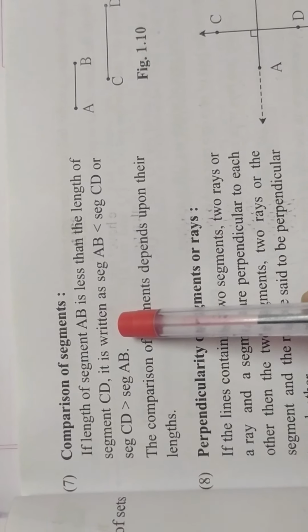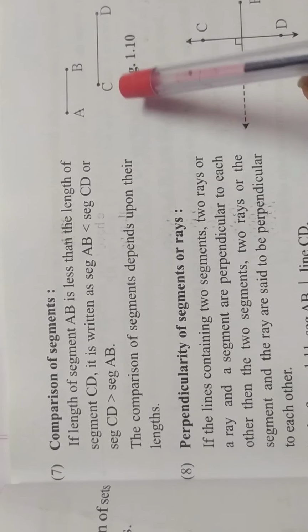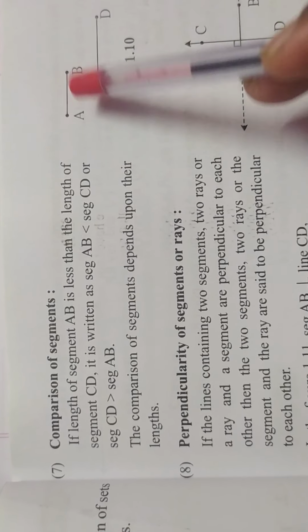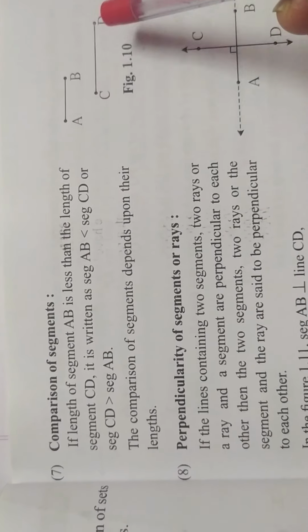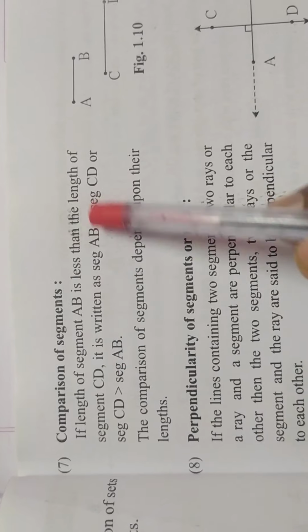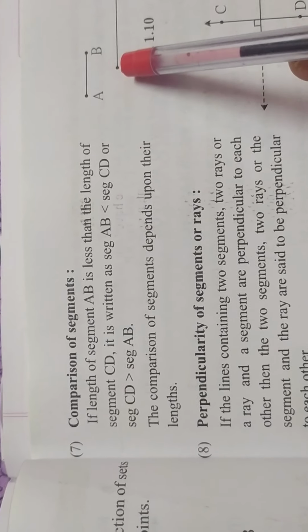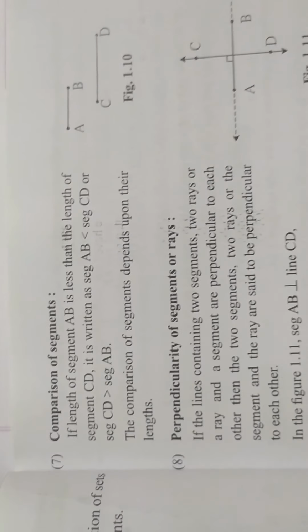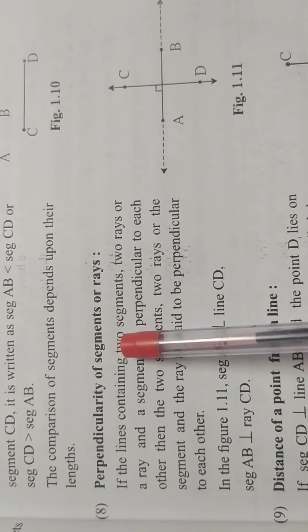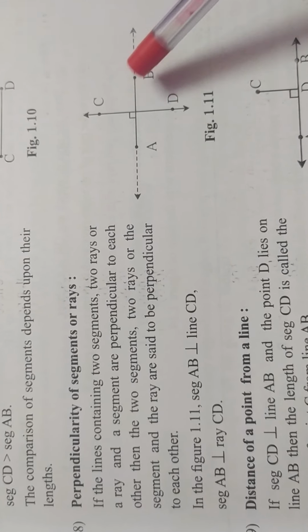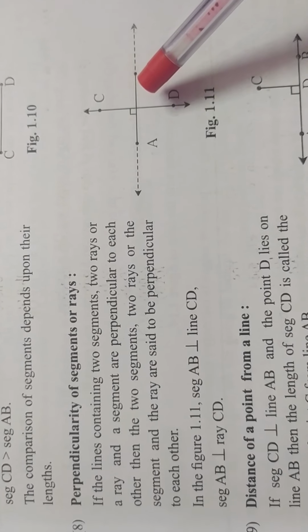Comparison of segments. Comparison means smaller and greater. AB is less than CD or CD is greater than AB, using comparison. That means it depends upon the values, the lengths of the segments. Perpendicular segments and rays: both segments are perpendicular to each other.